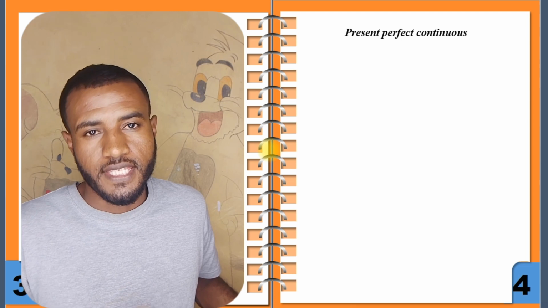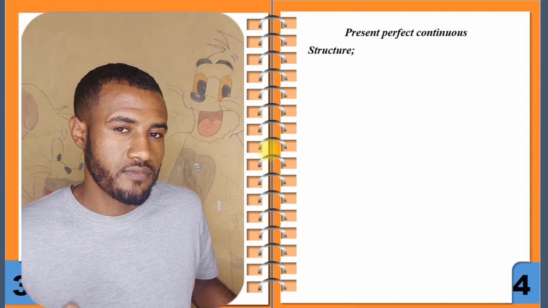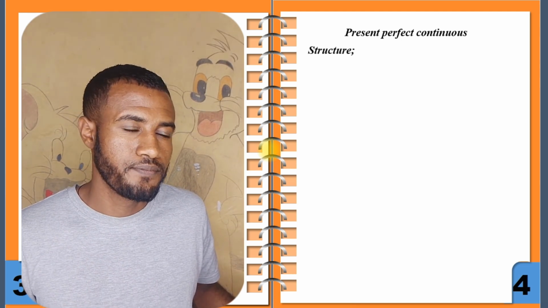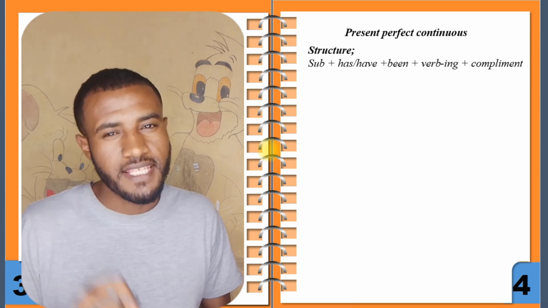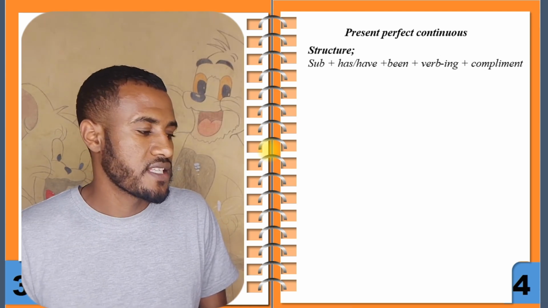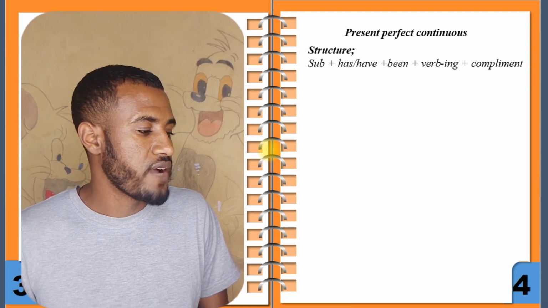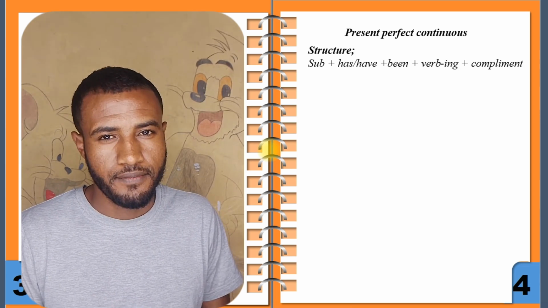The fourth type of the present tense is the present perfect continuous tense. Present perfect continuous tense. First, let us see the structure. The structure: subject plus has or have plus been plus verb-ing plus the complement.